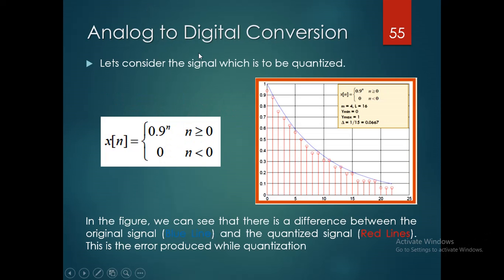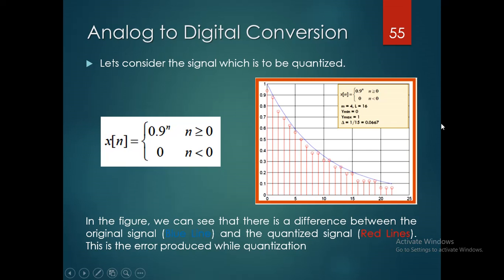So, while observing this with some signal, let us consider a signal x of n equal to 0.9 power n, where n is greater than or equal to 0, and it is 0 where n is less than 0. Here the blue lines are the original signal and the red lines are the quantized signal. This is the error produced during quantization. If we observe this, some error occurs.